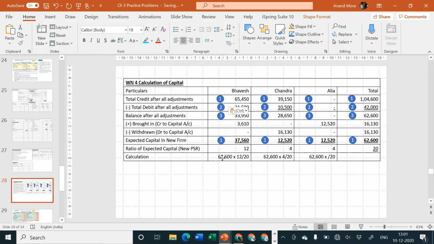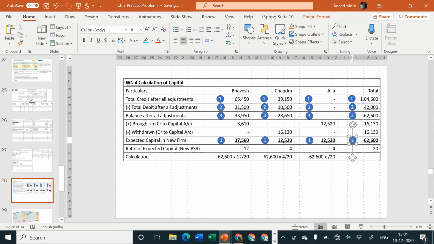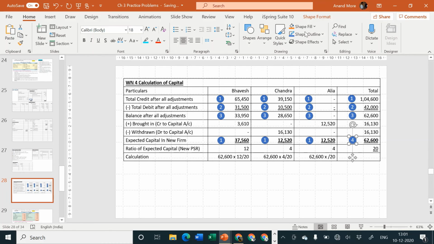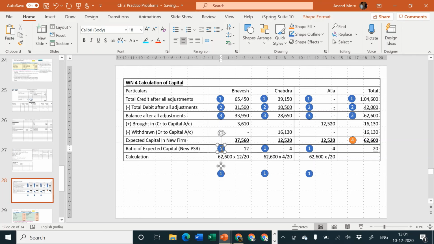Okay, so then I'm going to go for this one. This is my point number 4, and this is a special point because I directly jumped from that earlier point here. Then this is my point number 5.